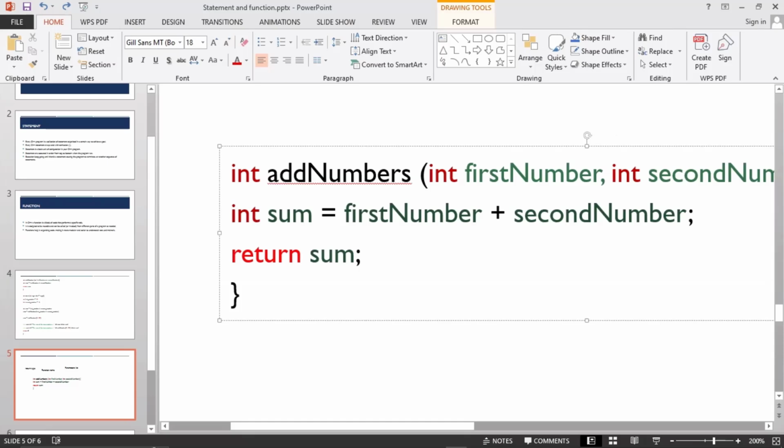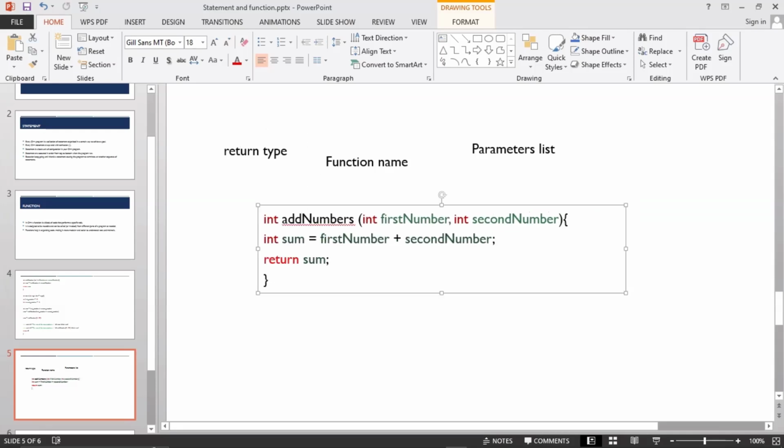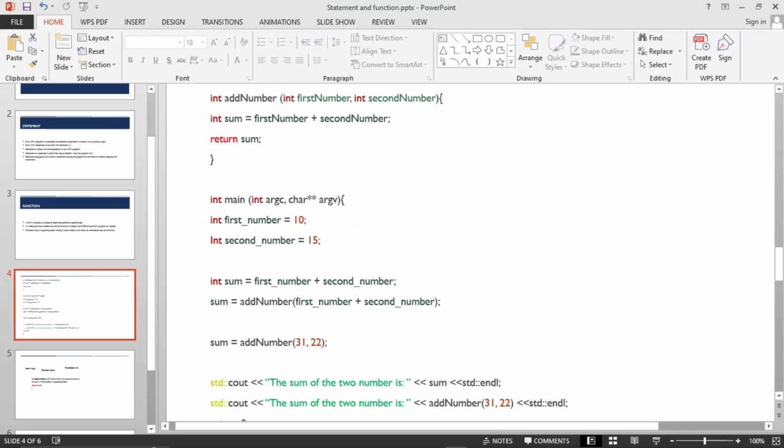So return sum. Every integer return type function usually returns something. You must return after you did your addition. You add the first number and the second number, and you store the value in the sum. So you must return the sum to the main function, or to where you are using it, but it's mostly used in the main function. Let's say you return it to the main function. So that is about function.